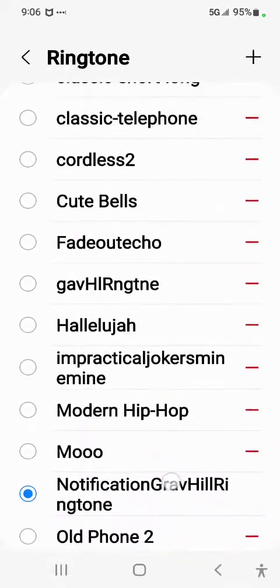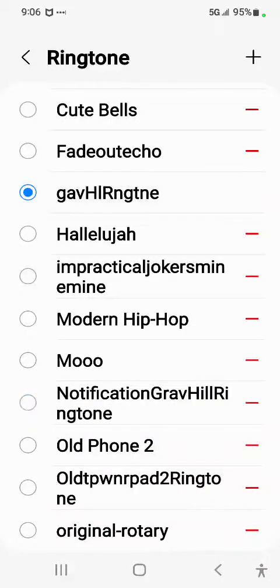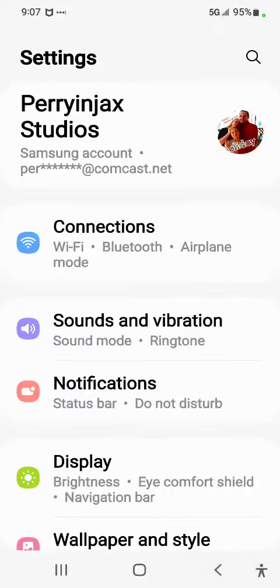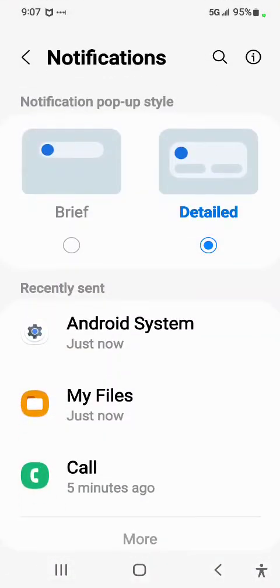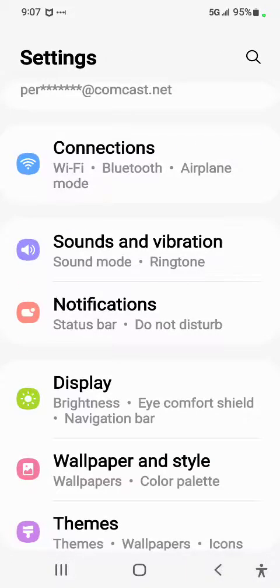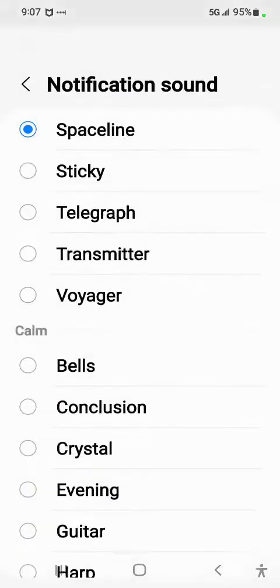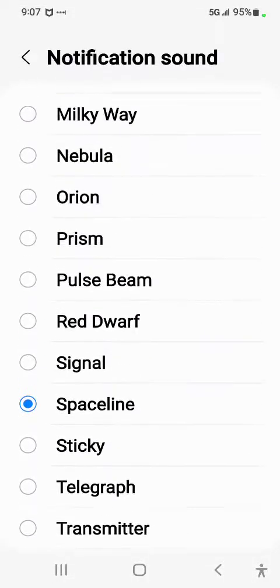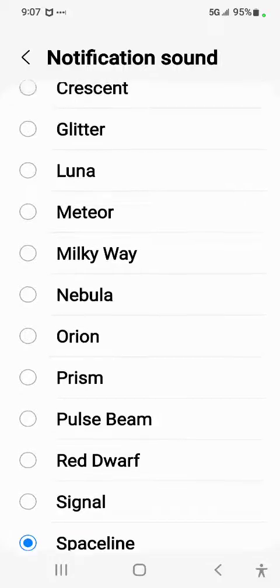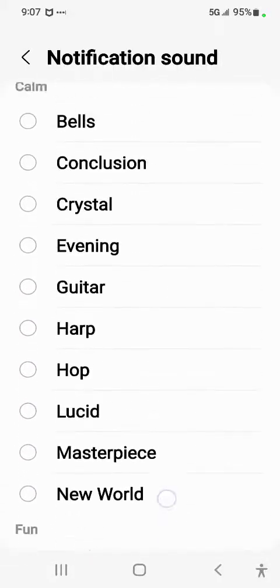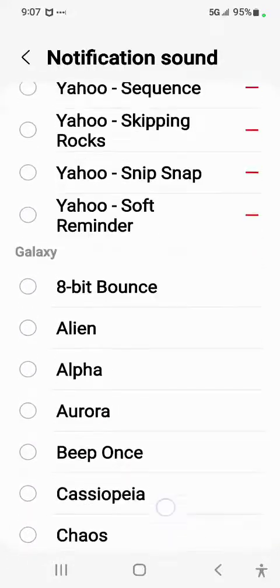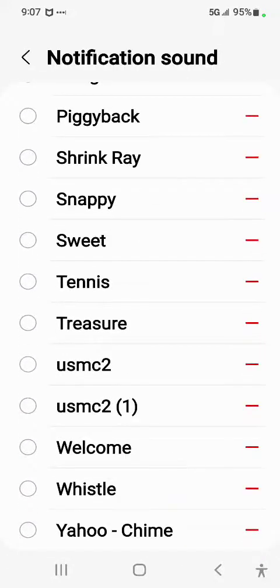Reset. It's also in ringtones, like and notifications. You can set it as a notification also. Sound and vibration, notification sound. That's what I got mine as, but it'll be in the list. Watch. SMC, right there. See it there.